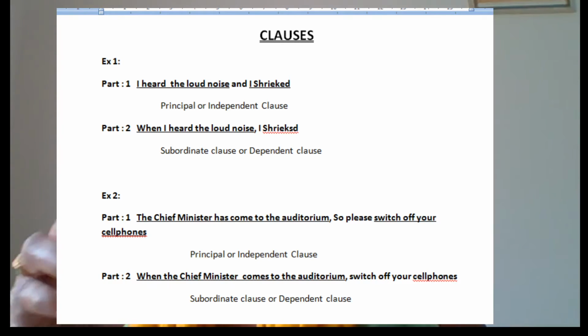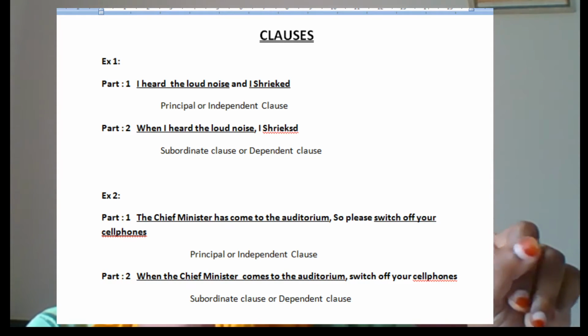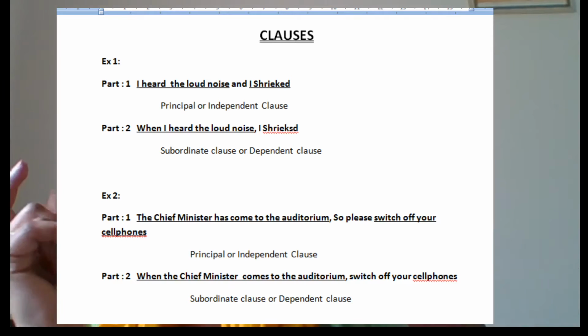See children, in this example, I heard the loud noise. See, this part of the sentence. I heard the loud noise and I shrieked. This is a sentence. The part of the sentence, I heard the loud noise, has the subject 'I' and the verb 'heard'. So it is complete. It is satisfying the first rule, subject-verb combination.